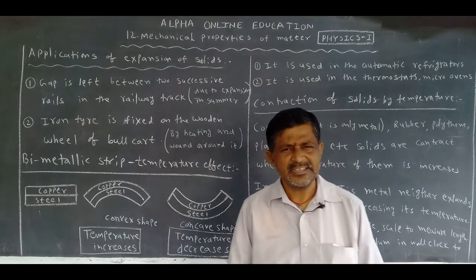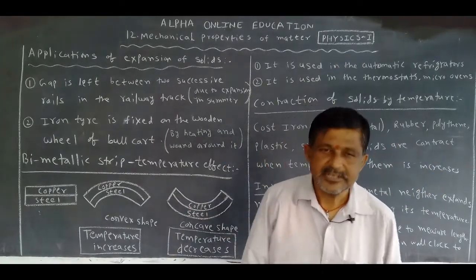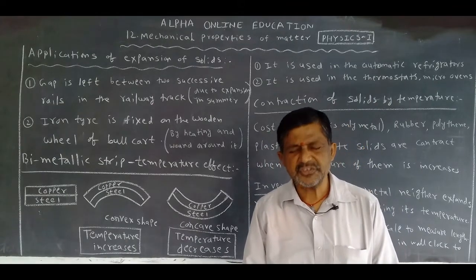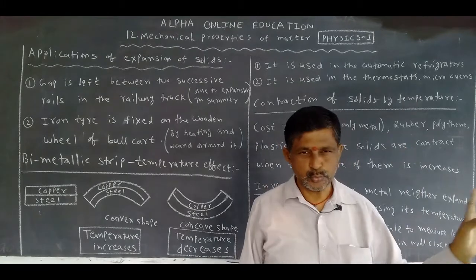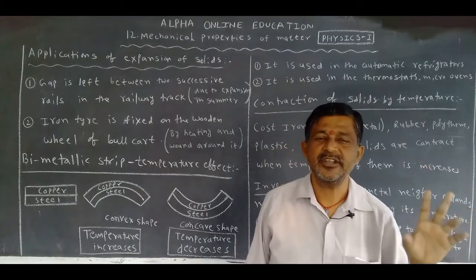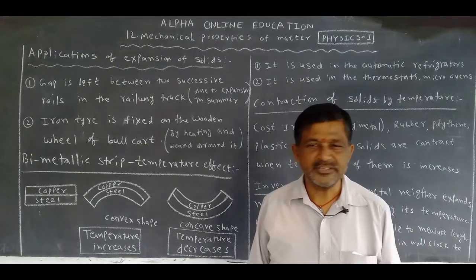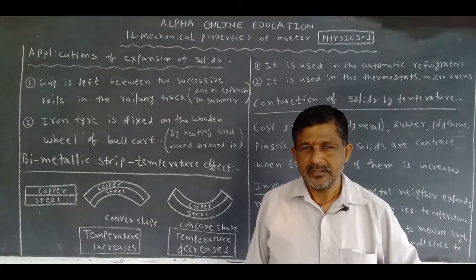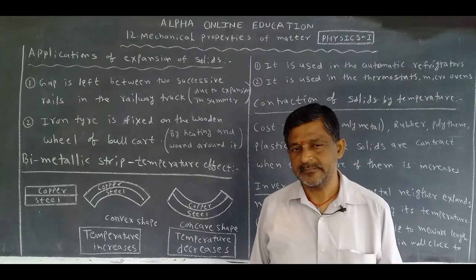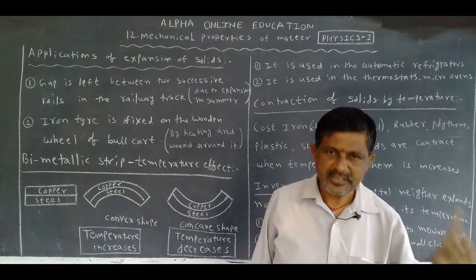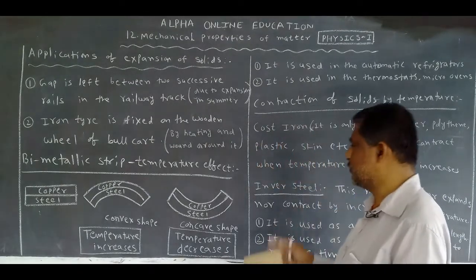Not only that, in automatic iron box also this bimetallic strip is used. A number of applications are there, I have mentioned only 2. Why? Because it is very important for 2 marks. Where the automatic machine works automatically, at that place a bimetallic strip is compulsorily used. Next, okay, this is one topic.